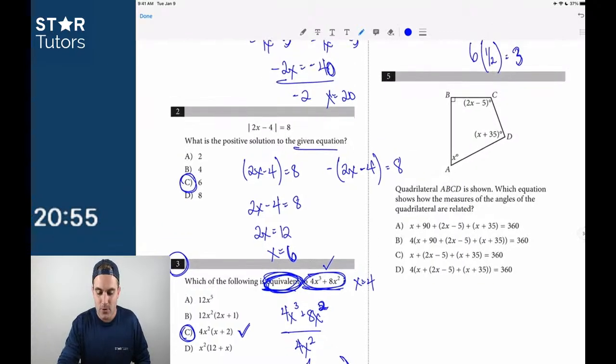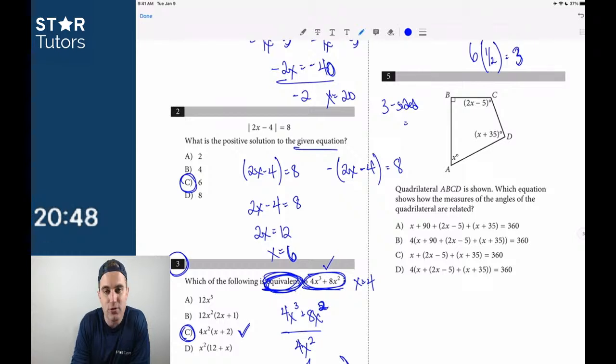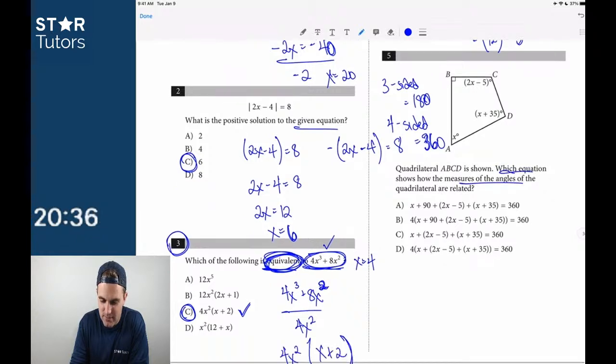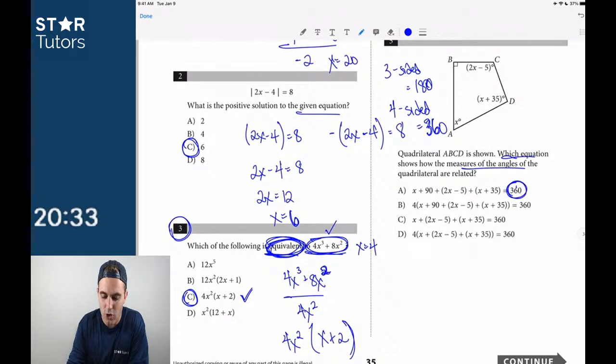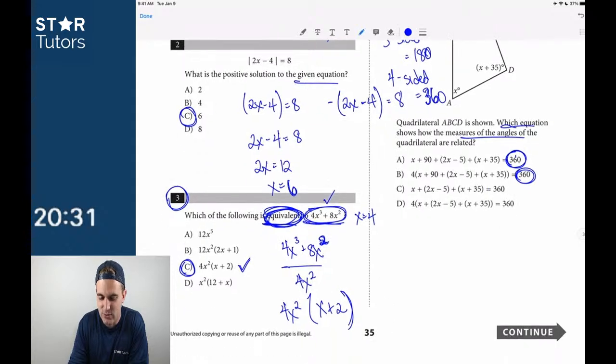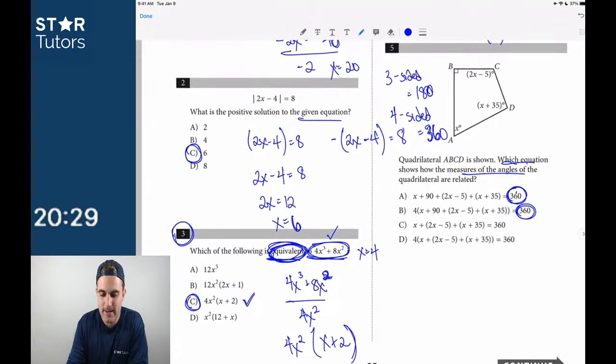Okay, quadrilateral shown below. So remember that a three-sided shape has 180 degrees, something you probably want to keep in the back of your mind. A four-sided shape, like a square, or in this case a quadrilateral, is 360 degrees. So they're asking us which of the following equations shows how the measures of the quadrilateral add up. If they're all equal to 360, they've given us that, so we didn't have to actually know that going into this. But that's all the measures of the quadrilateral.